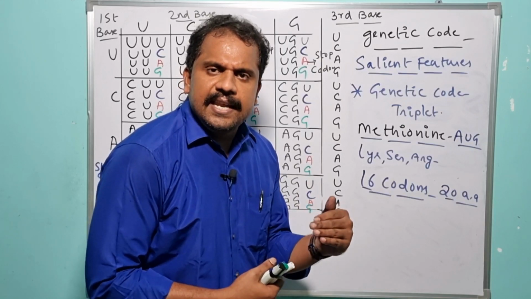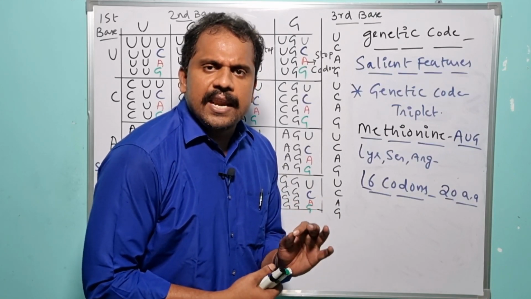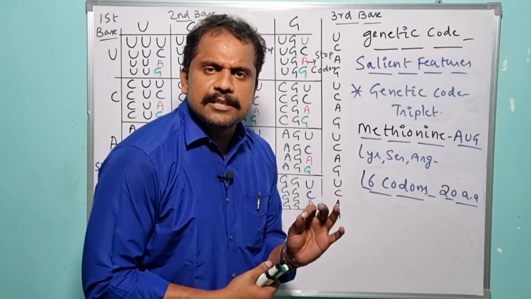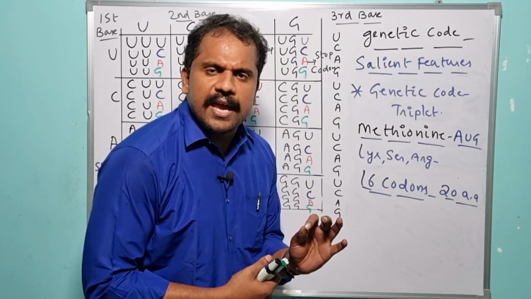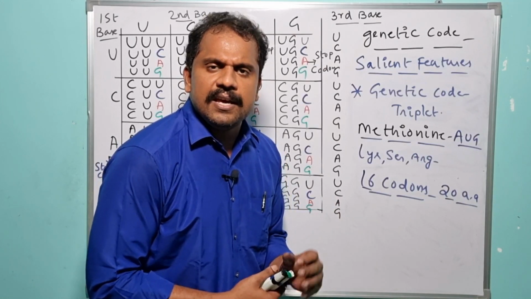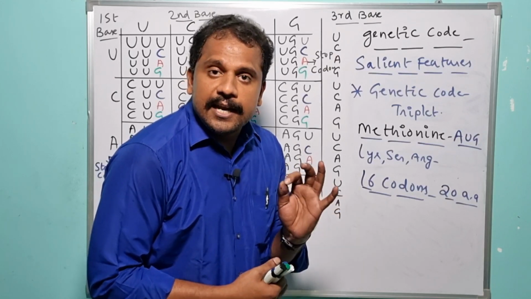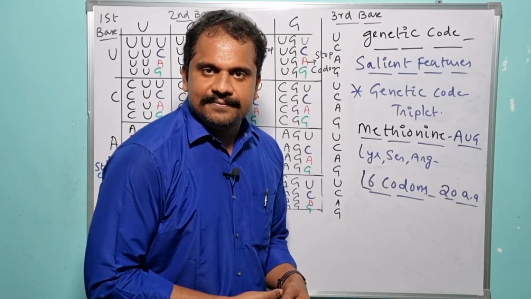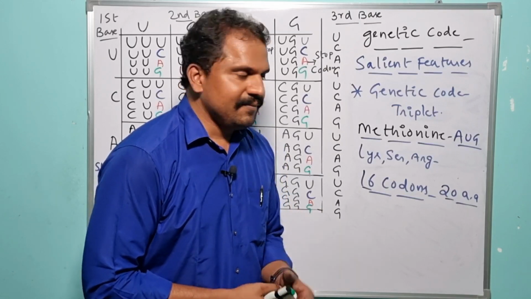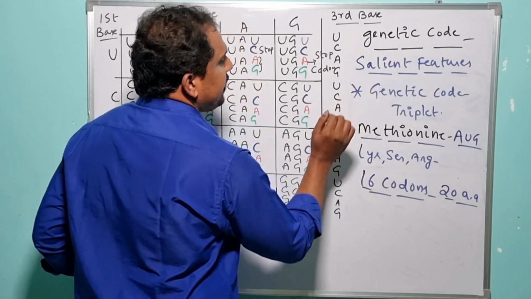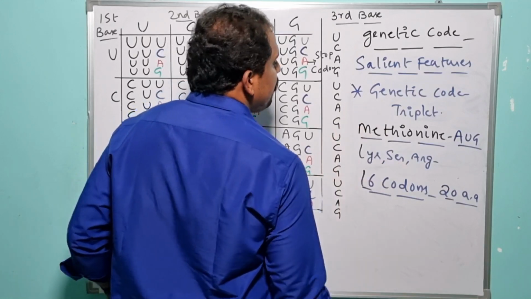That means either an amino acid which is encoded by one particular codon, or a specific amino acid which is encoded by more than one codon, in all cases the codon is triplet in nature. It is not tetraplet or pentaplet. Is it clear? And the next salient feature of the genetic code is that it is universal.